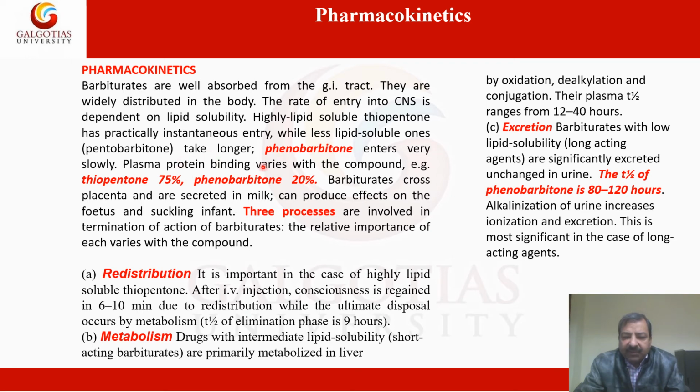Plasma protein binding varies with the compound. Examples are thiopentone 75% and phenobarbitone 20%. Barbiturates cross the placenta and are secreted in the milk, and can produce effects on the fetus and the sucking infant. So whenever this drug is given to feeding mothers, we have to take care.